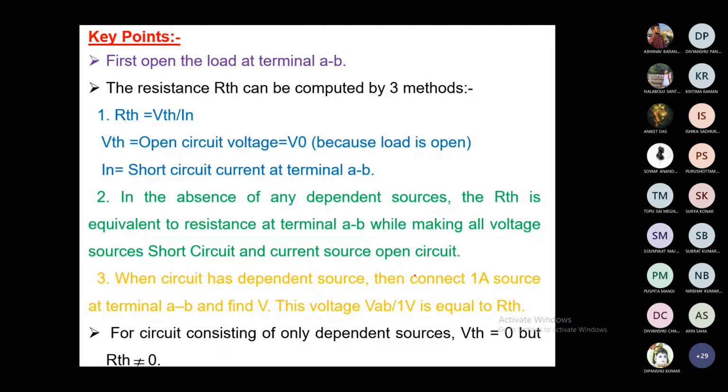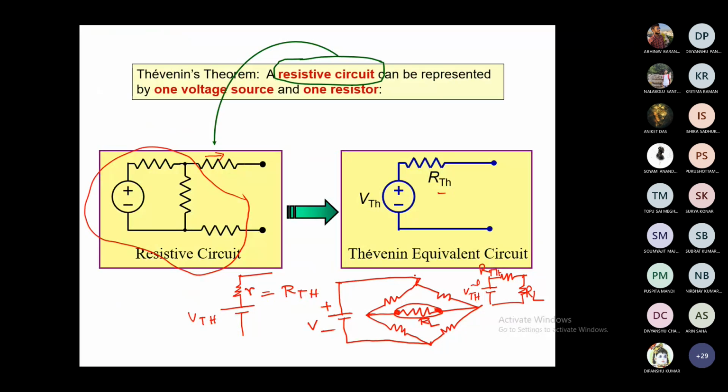So the first step is, say you have a source like this, we have a network, and we have to find the IRL, that means the current through RL. So what is the first step? The first step is you remove this RL and then find the voltage drop across these two terminals. So that is what is written.